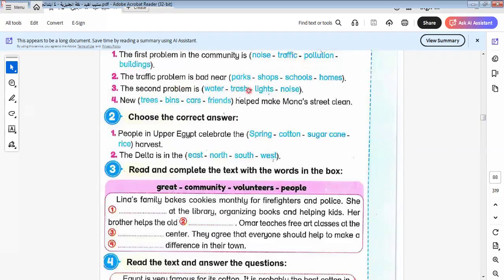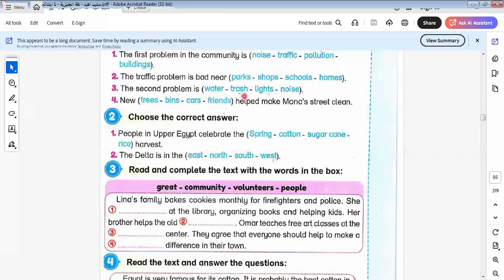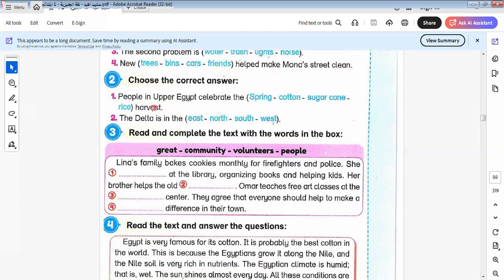The traffic problem is bad near what? Near schools. The second problem will be trash. So the first problem will be traffic, and the second one will be trash. New space helps make Mona's street clean. New to be here, new friends.